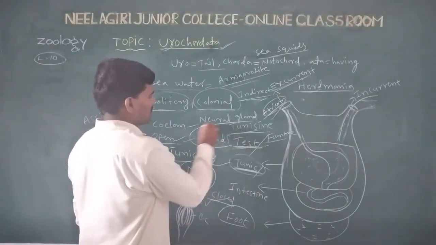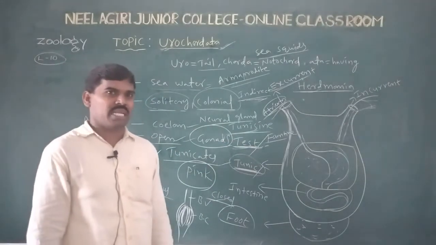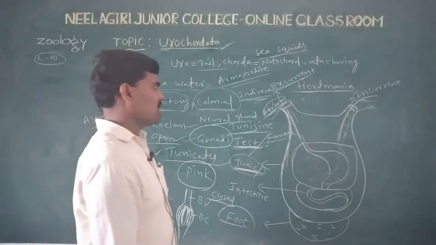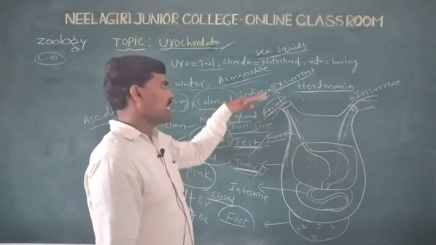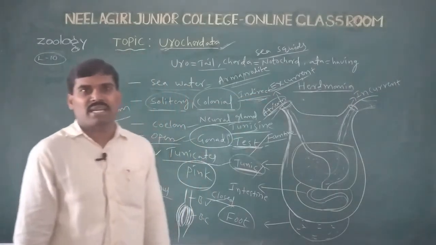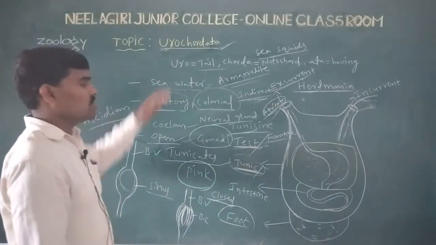Gonads also present. The male and female are separate, the sexes are separate. Hermaphrodites, the monoecious animals. Their development is indirect development, with fertilization, external and internal fertilizations. So this is regarding the urochordata.